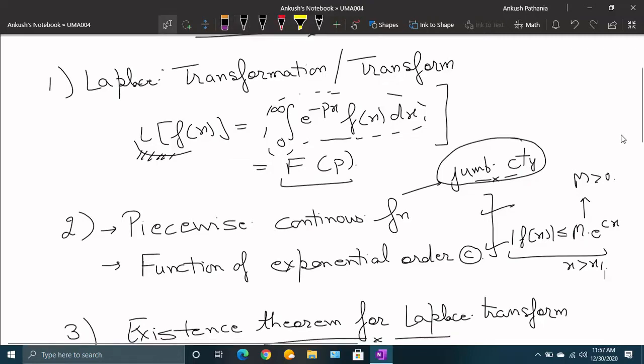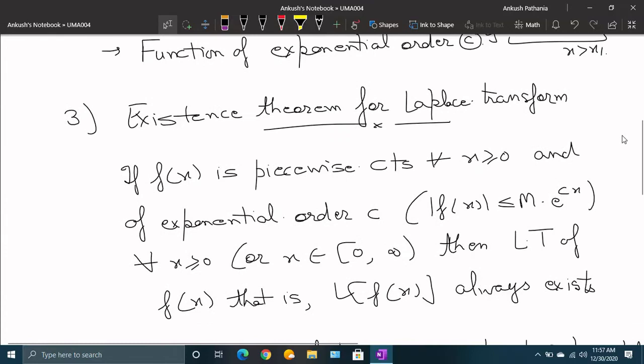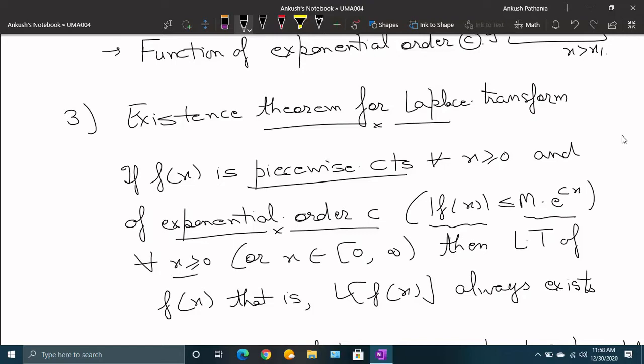Now using these two properties of piecewise continuous function and the function of exponential order, we define the existence theorem for Laplace transform, and that says that whenever we have a function which is piecewise continuous, even if it is not continuous but piecewise continuous, that will work, and it is of exponential order, that means its growth is less than constant times some exponential function for all x greater than or equal to 0, then Laplace transform of that function will always exist.